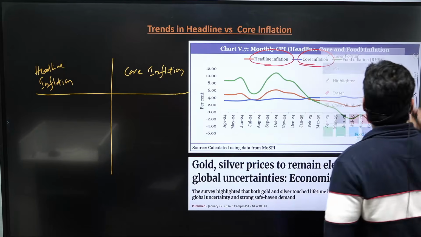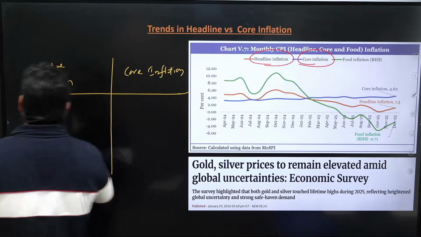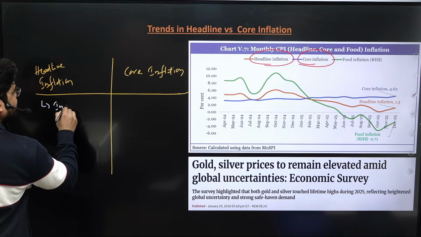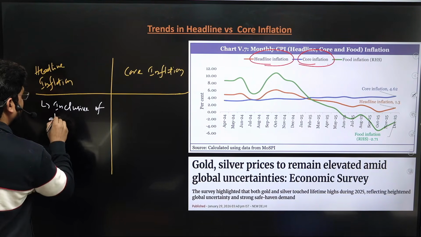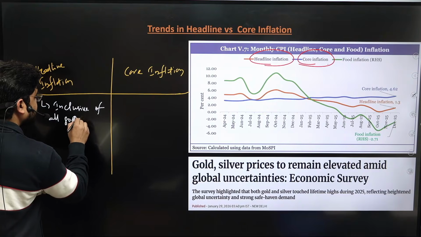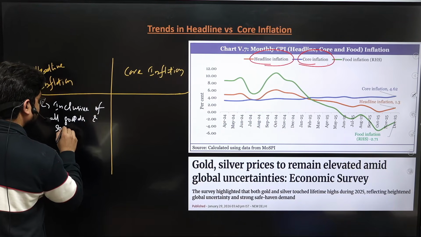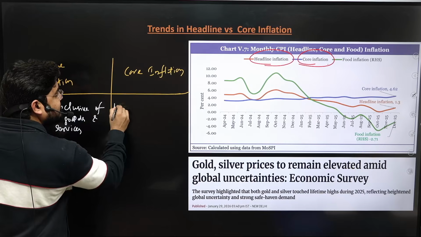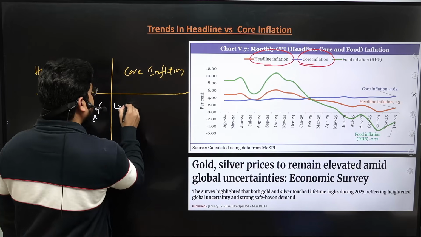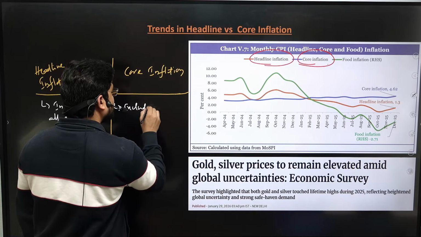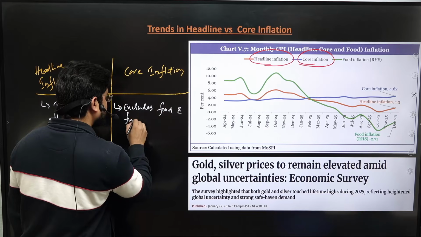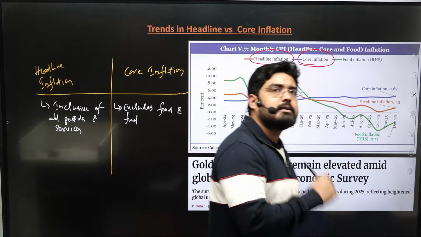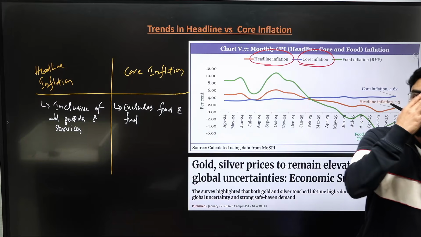So headline inflation is inclusive of all goods and services, whereas core inflation excludes food and fuel components, right?